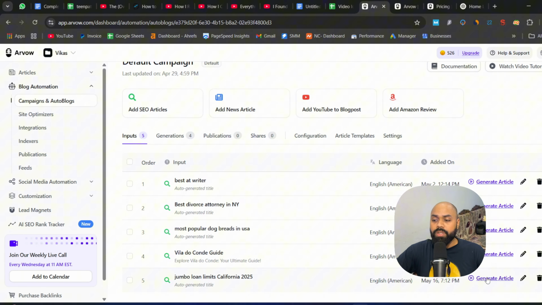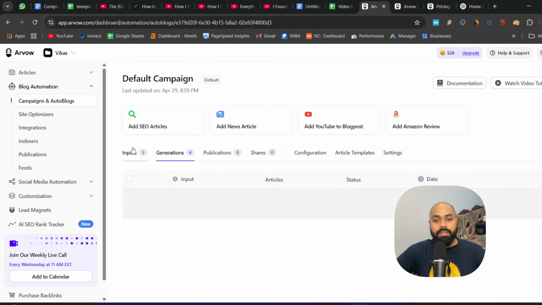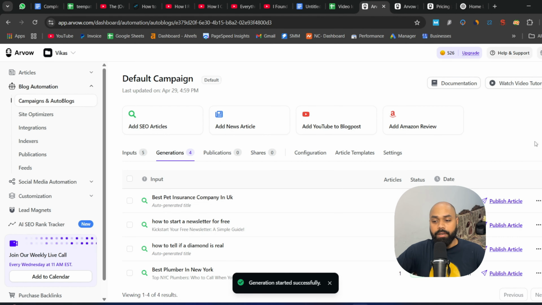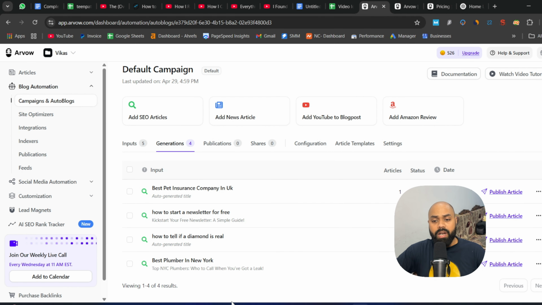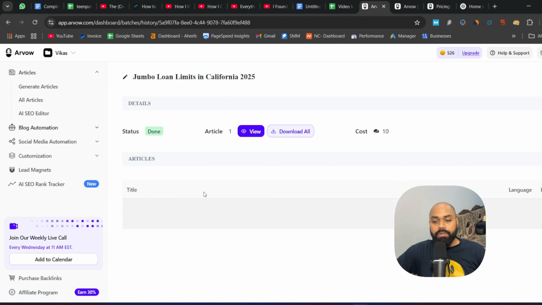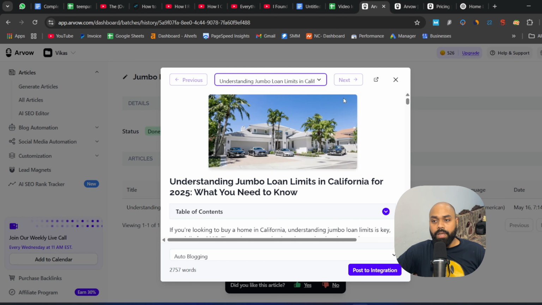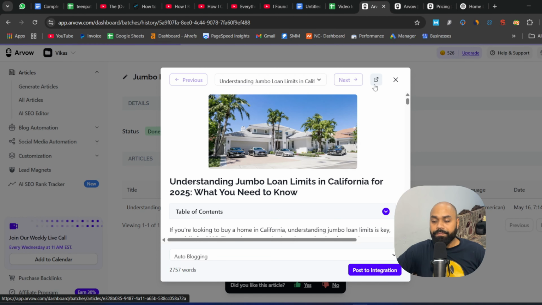So basically what I'm going to do is click on generate article, and then our article will move on to the generation part. Within a matter of minutes, our article will be generated successfully. So let's wait for Arvo to complete the generation of our article, and we will take a look at the quality of the article produced by Arvo. So guys, Arvo is done producing our article. It is ready. All you have to do is simply click on the title here, and you will be able to see the article yourself. Once again, we click on view, and we can expand the view from here.